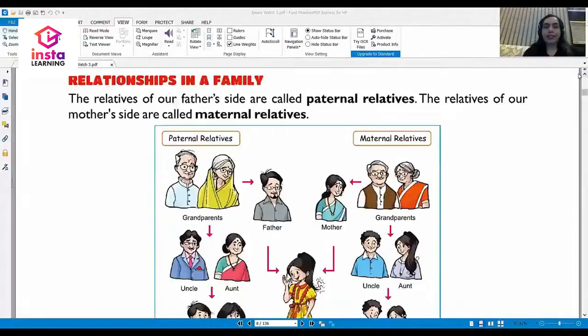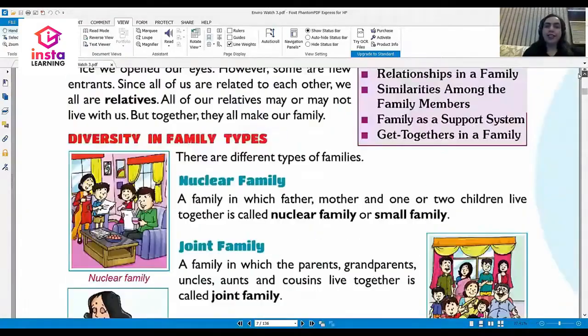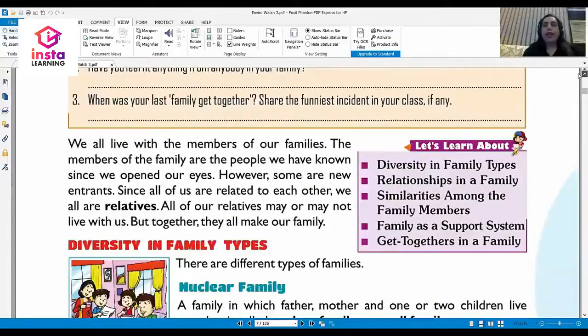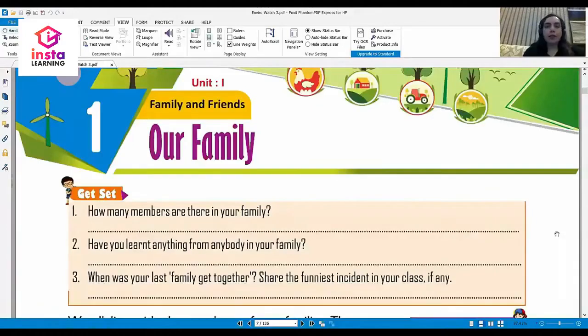On the screen, you can see your book and the first chapter of your book, which is Our Family. So let us start learning about this chapter. Dear students, what do you understand by the term Our Family? Who is a part of your family? Who is not a part of your family? Tell me, is your class teacher your family?